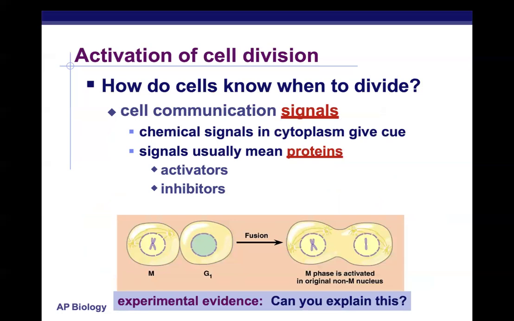So that's great, but how do cells know? What are these signals? How do they know when to divide? Well, there are chemical signals in the cytoplasm that give the cell a cue. And these signaling molecules are usually proteins, activators that can encourage the cell to move past these checkpoints, and inhibitors that can prevent these cells from moving past these checkpoints.